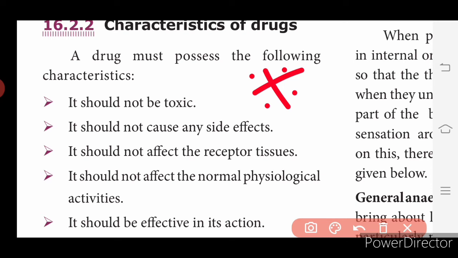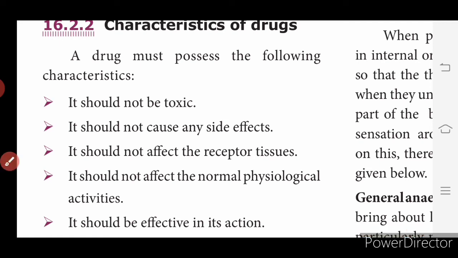And it should be effective in its action. For whatever purpose we are taking the pill, that purpose has to be fulfilled when it is taken inside. If we are taking a pill to cure fever, then after 2-3 hours it should show some result, that means we sweat or our body pain gets relieved. It has to be effective in its action. These are the characteristics that a drug should possess, very simple characteristics of how a drug should normally be.